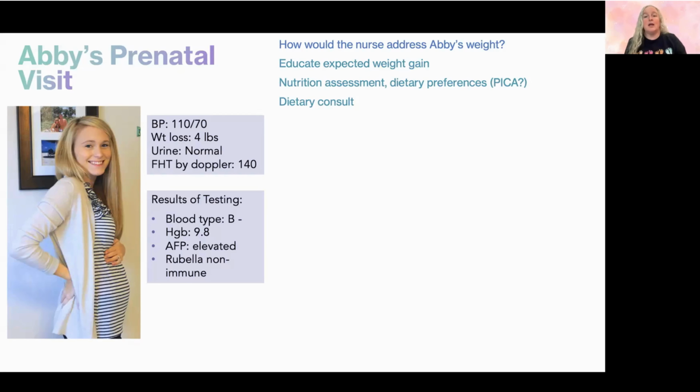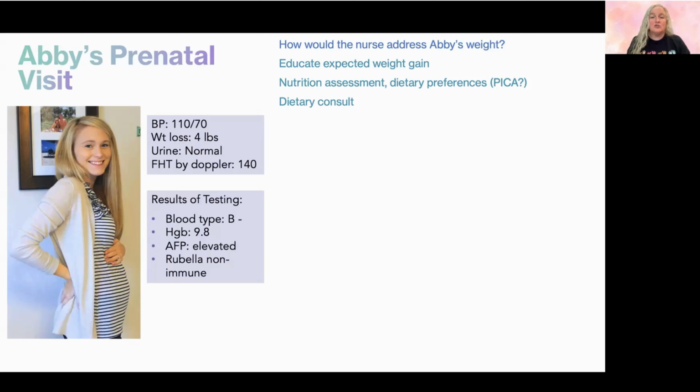So we need to teach Abby what the normal expected weight gain is. We need to do a nutrition assessment and find out what she's eating. We need to figure out what her dietary preferences are so we can help her choose foods that fit with what she will eat, that will help her grow her baby. And then we also can assess for pica as well.